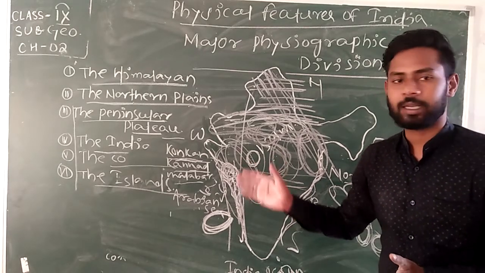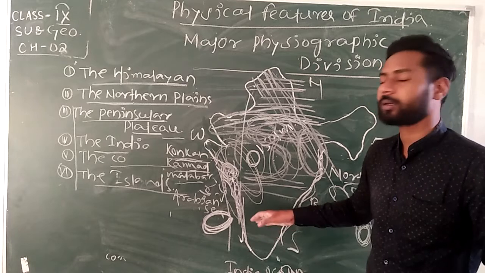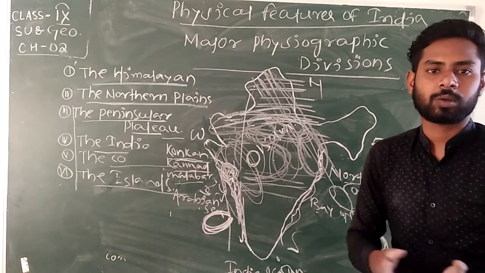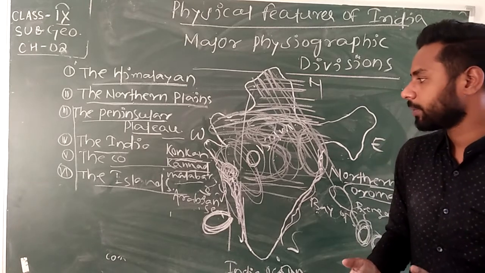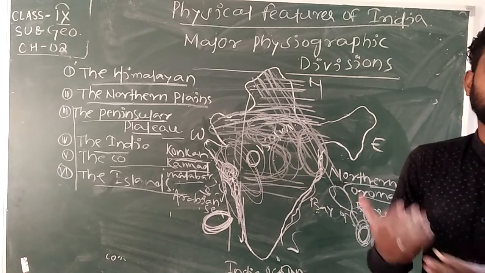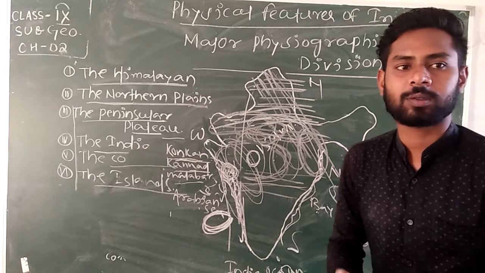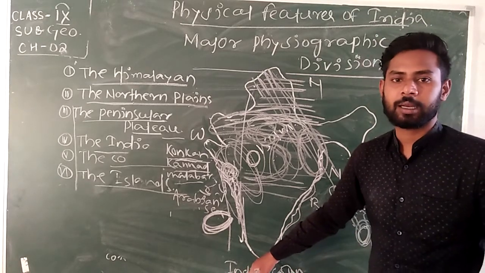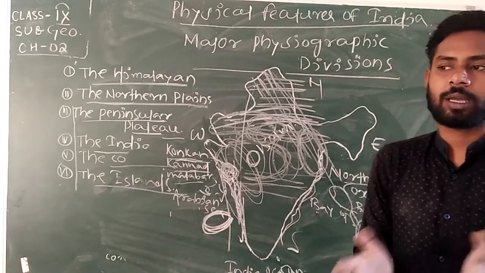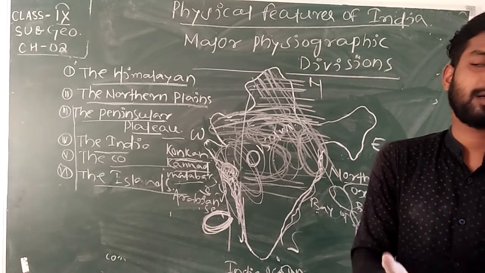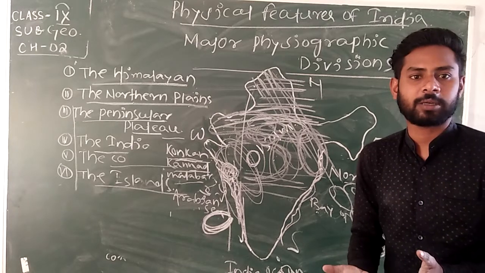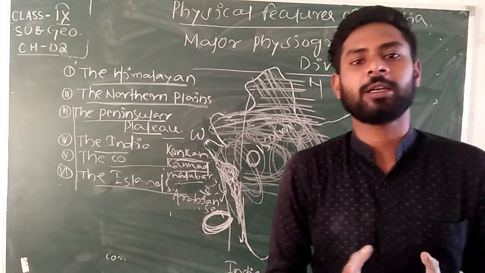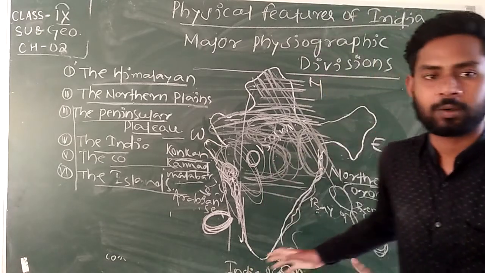After that, the coastal plains help us maintain our trade and commerce through the water route, through the sea. We can develop our import and export through the waterways, connecting with East Asia, West Asian countries, and many European countries, and maintain trade and commerce with them through the Indian Ocean route.